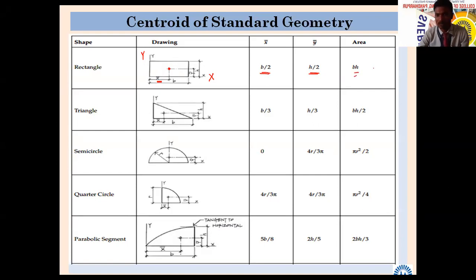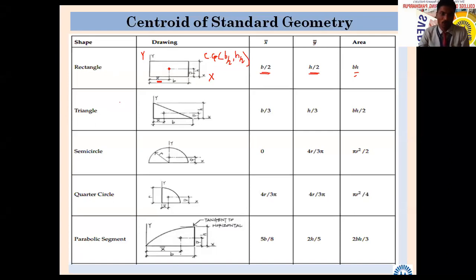So if it is a rectangle, and you select the extreme left-hand side for one axis and the extreme bottom for the other, its centroid will come. So what will be its centroid? Shall I write here? Where will be the centroid? Suppose I give the name CG. X coordinate, what has come? b by 2. And y coordinate, what has come? h by 2. In this way it will come.